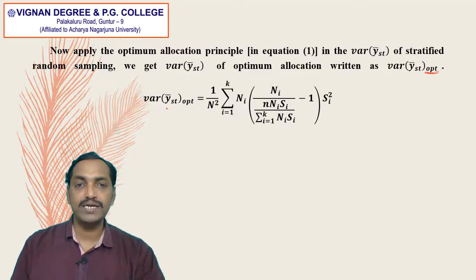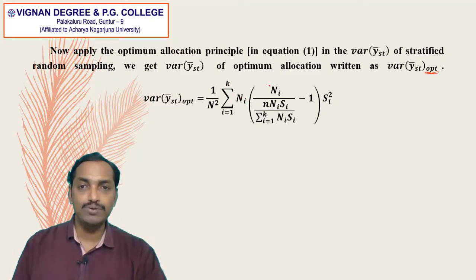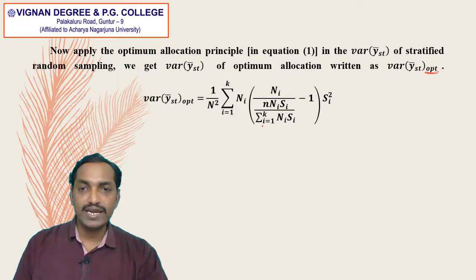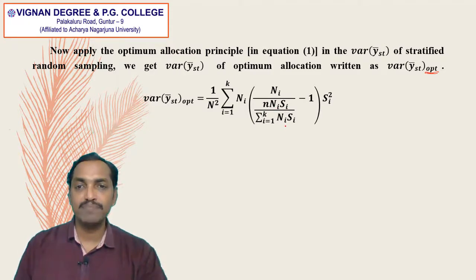So the variance of y bar st in optimum allocation, we read like this: variance of y bar st in optimum allocation is equal to 1 by capital N square into summation i is equal to 1 to k capital Ni into capital Ni divided by, we are substituting the formula of ni which is given in equation 1, small n into capital Ni Si divided by summation capital Ni Si, minus 1 into Si square.